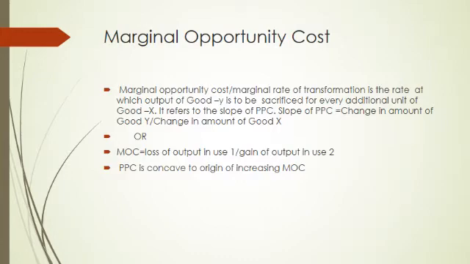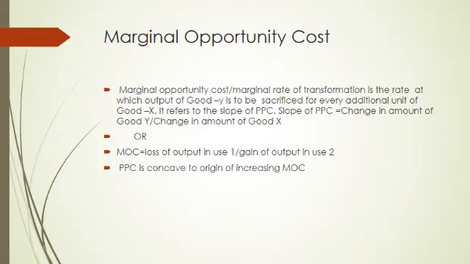Now we have to study the concept of marginal opportunity cost. Marginal opportunity cost is also known as marginal rate of transformation. Along a PPC, more production of one commodity means some sacrifice of the other commodity. The rate of this sacrifice is called marginal opportunity cost.